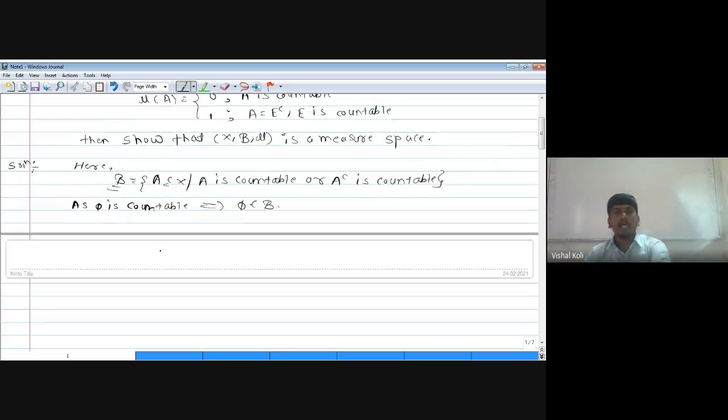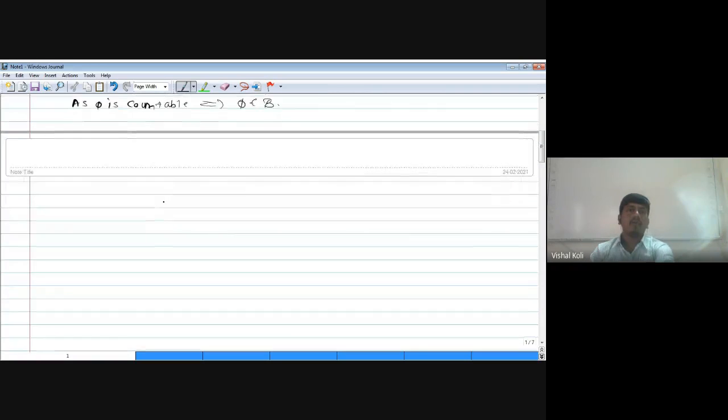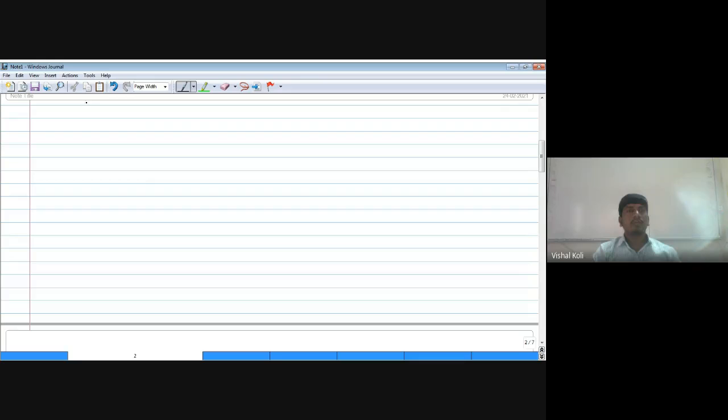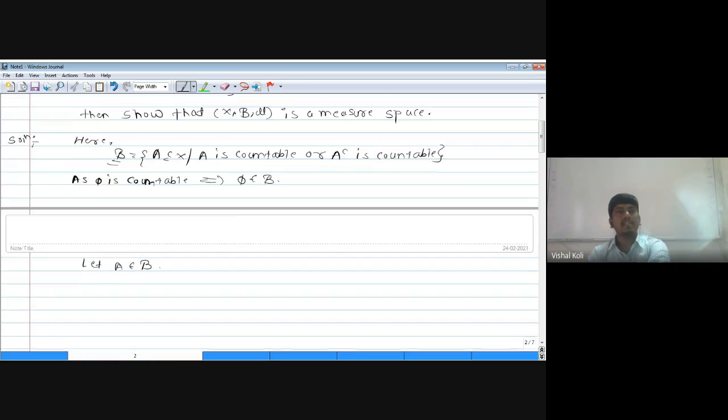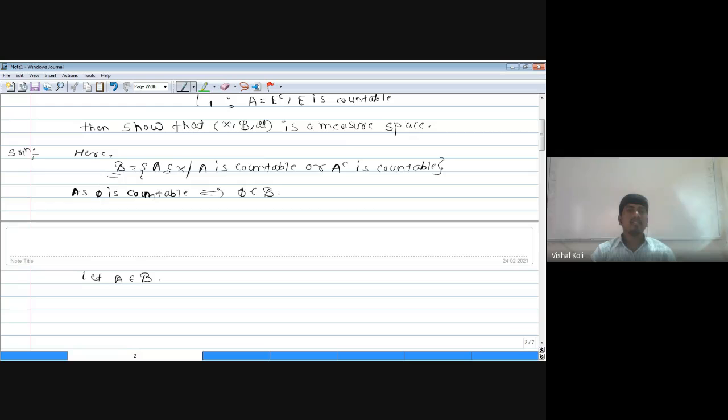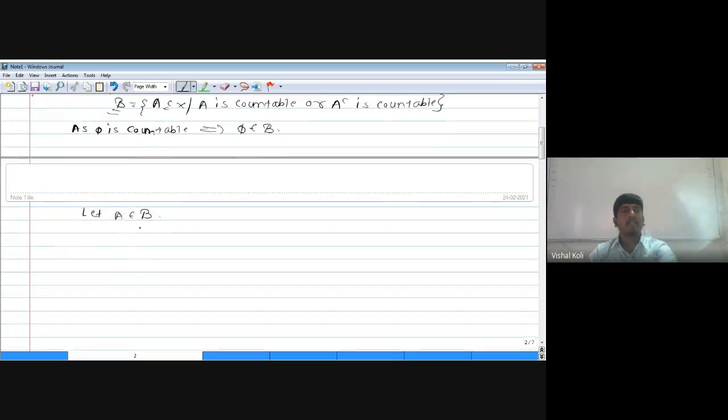Now we have to prove that it is closed under complementation, and for that we let A be any member of curly B, and we have to prove that its complement is a member of B. As A belongs to curly B, according to its definition, A is a subset of X, and it is a member of curly B if it is countable or its complement is countable. So there are two possibilities for A: either A is countable or its complement is countable.